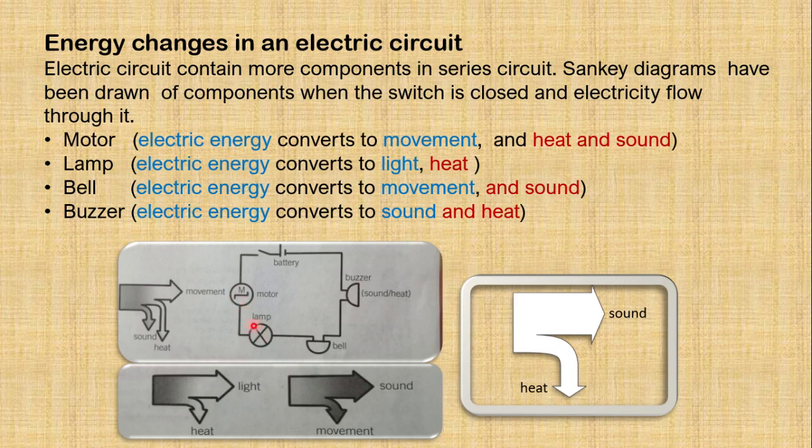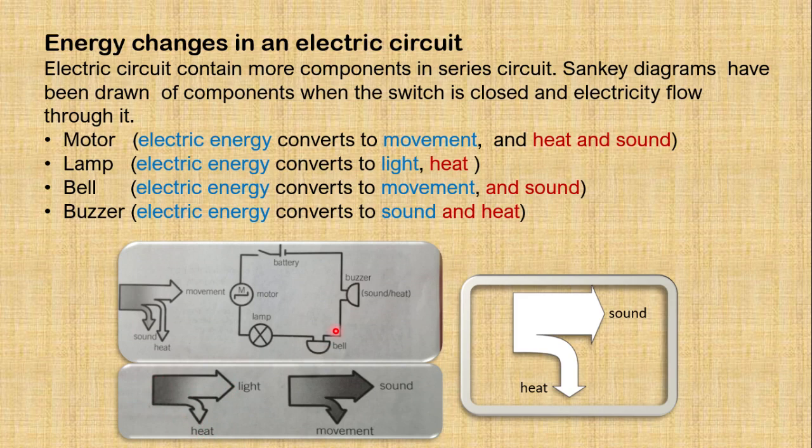The second component is the lamp. In this electric circuit, electrical energy is converted into light and heat by a lamp. So the main output is the light. Here electrical energy is converted into light energy, and the downward arrow is representing the waste form of energy.